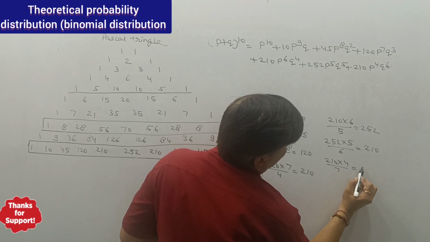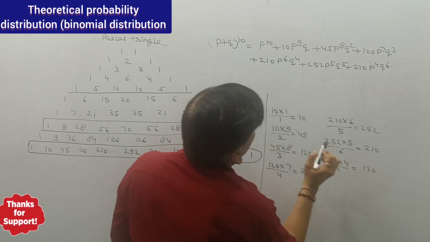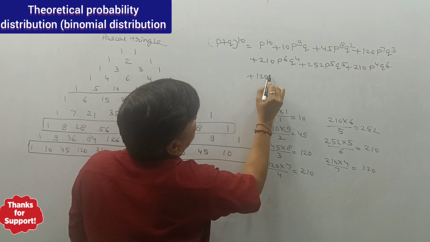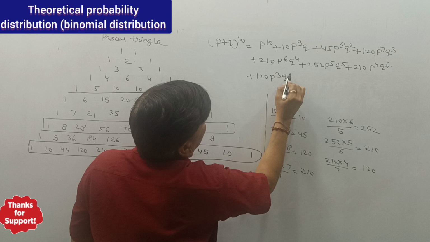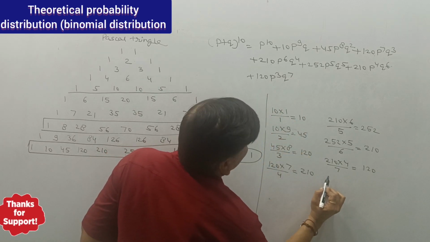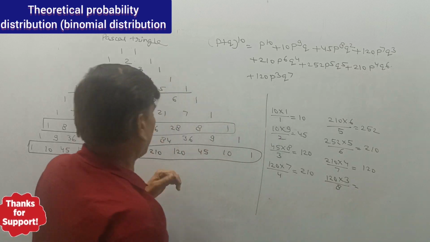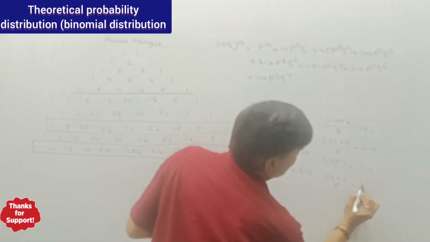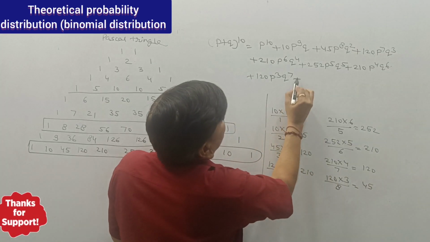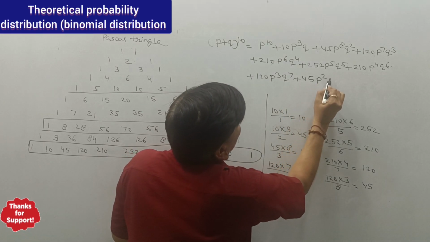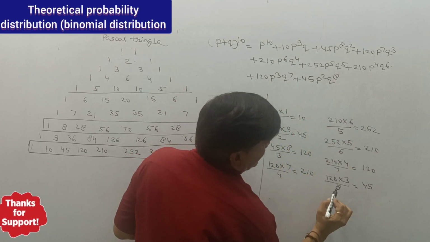So 120. So we are having 120 P raised to power 3 Q raised to power 7. Then 120 multiplied by 3 divided by 8, so that is 45. So 45 P raised to power 2 Q raised to power 8.